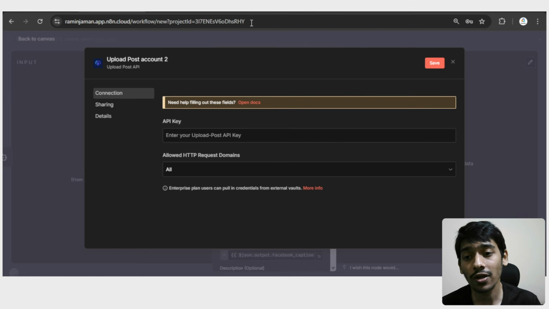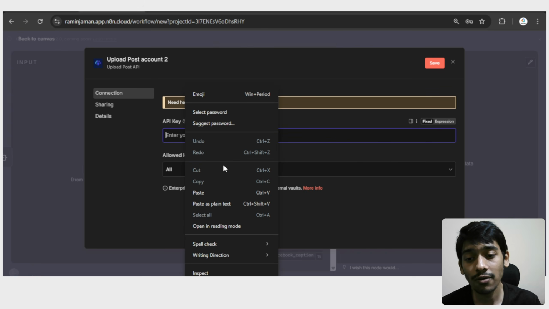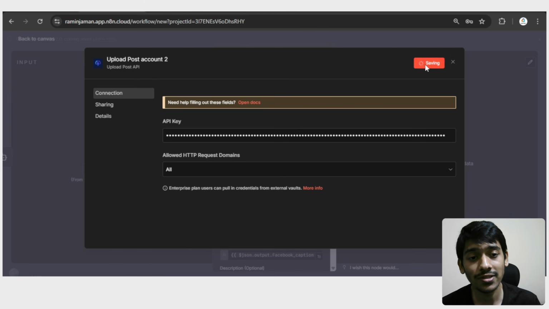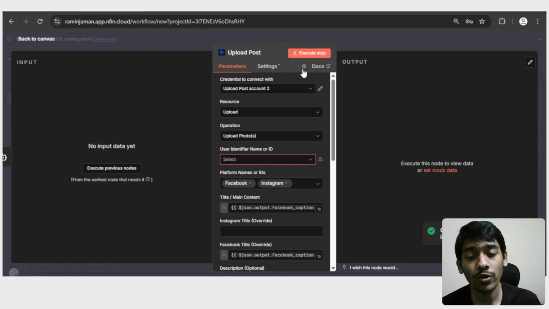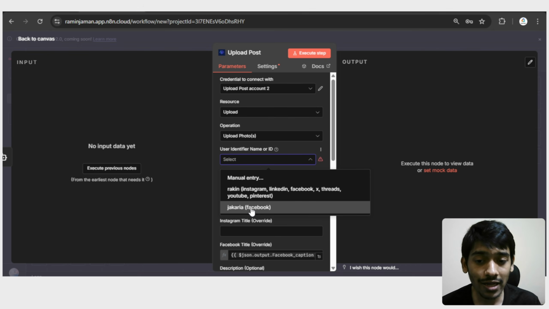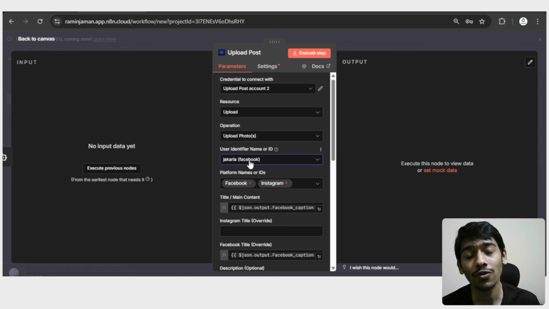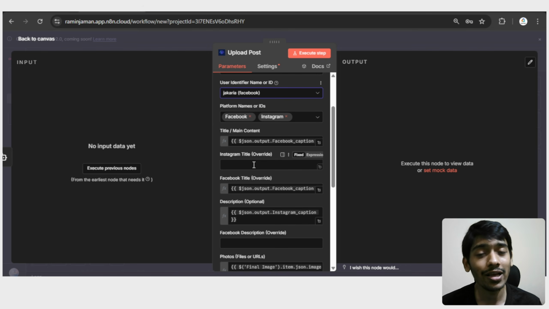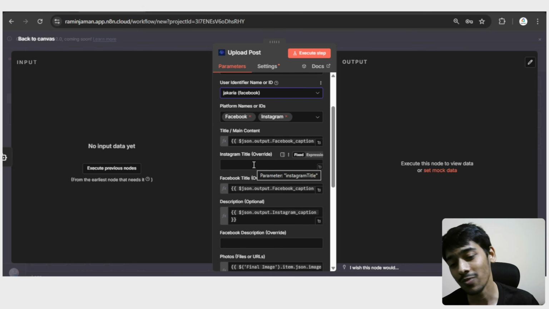Then I come here to upload post, and in the place of API key I give my API key, and then go with save. Okay, and that's how we give the credits. After that, in the place of user identifier, if you click that, you can see your profile name. As you can see, that's the profile I just added, and I only added Facebook, so that's how you can see the Facebook. Make sure you click that, and that's how you can add your profile in here. And right now I can automate my Facebook and also my Instagram.